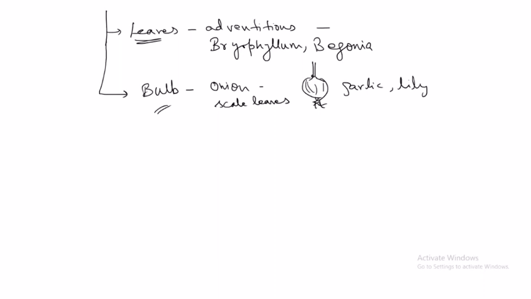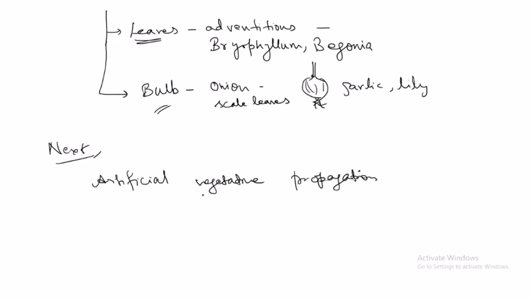So students, in the next class we will look into artificial vegetative propagation. Artificial vegetative propagation is carried out in nurseries, and it can be used for making many plants in a short time.